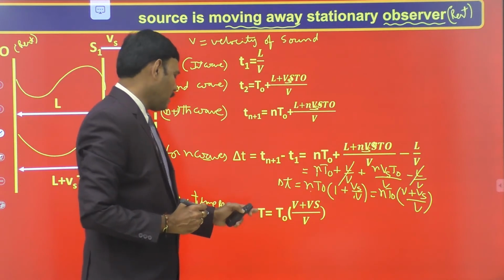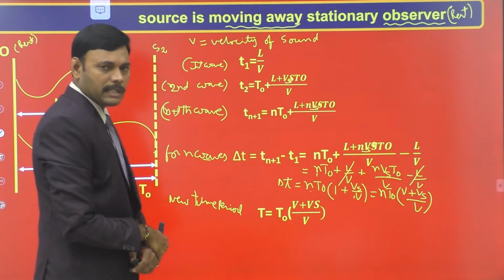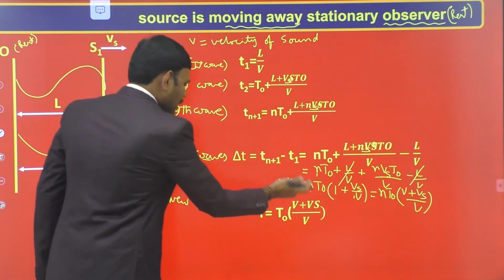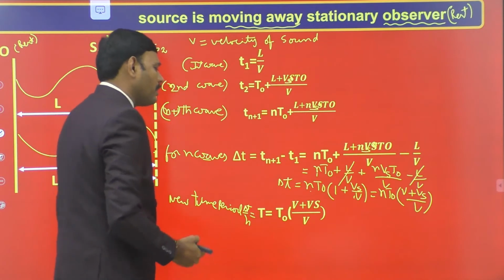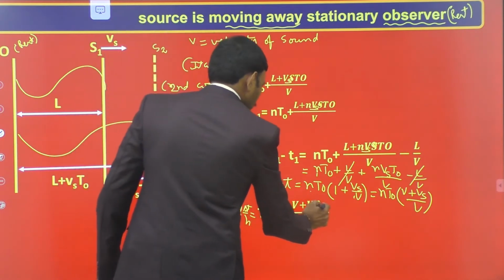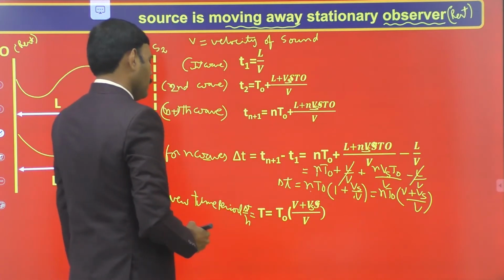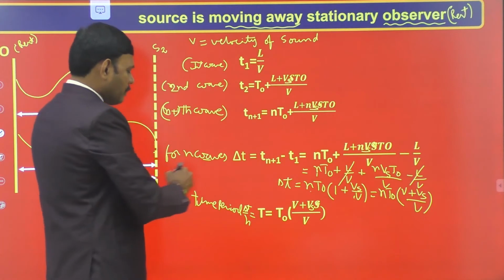Then the time taken for one wave to be received by the observer is delta t by n. This is delta t divided by n, which is equal to T0 into (V plus Vs) divided by V. S is always in suffix. This is the time taken for one wave received by the observer.